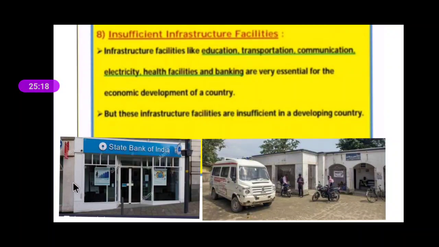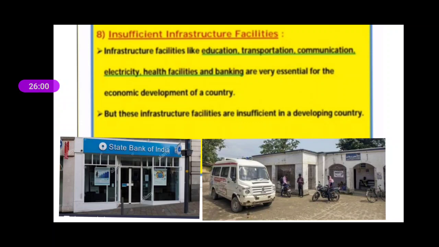And apart from that, a very important and essential thing is bank facility. Everyone knows that we are living in Surat, and in Surat we have so many banks. So whenever you need a loan, there are banks ready to give you the loan. But when we talk about villages, the remote places, they do not have this kind of bank facility. As they do not have a bank, they are not getting loans, and because of that they cannot go for development.